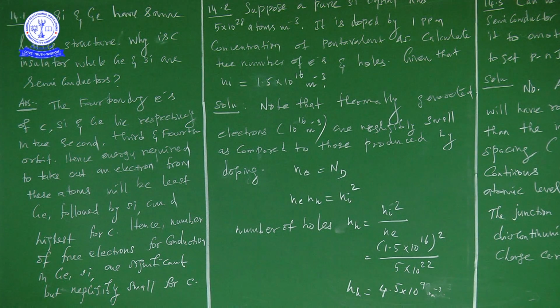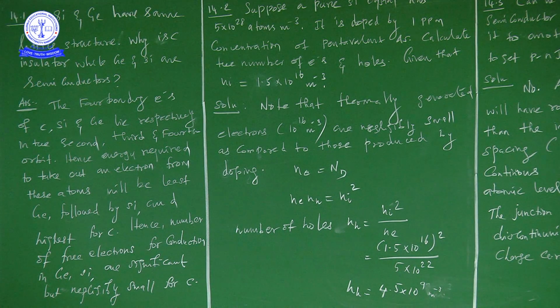Intrinsic semiconductors are pure semiconductors. By doping an intrinsic semiconductor with some other material, we get an extrinsic semiconductor, which you can call a doped or impure semiconductor.